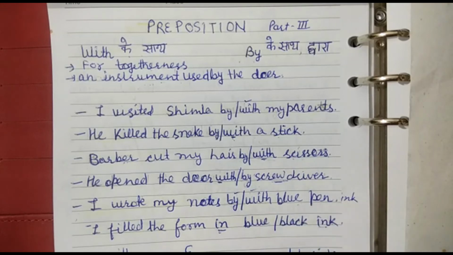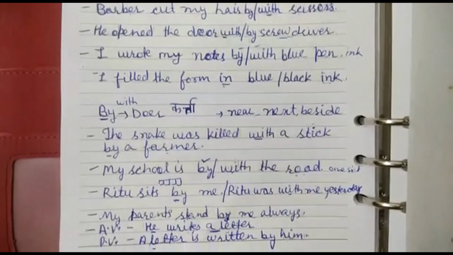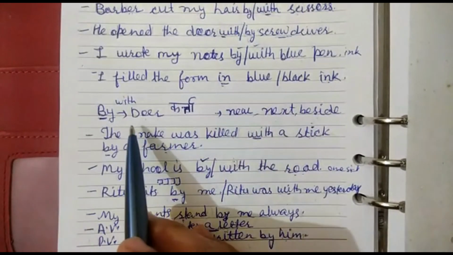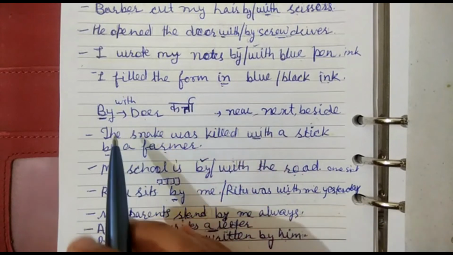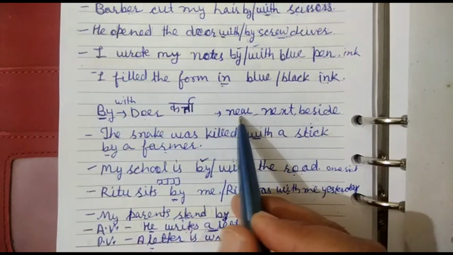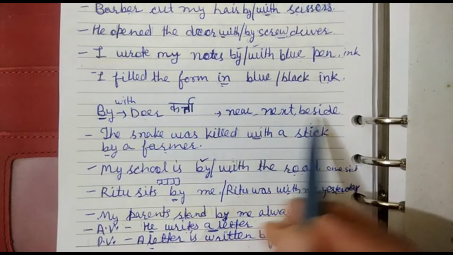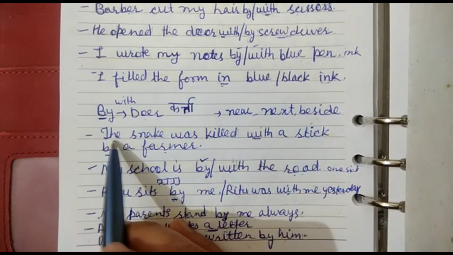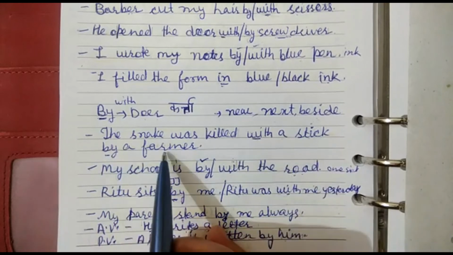Next preposition by. It is used with doer. It is used to show something near, next or beside. For example, the snake was killed with a stick by a farmer.